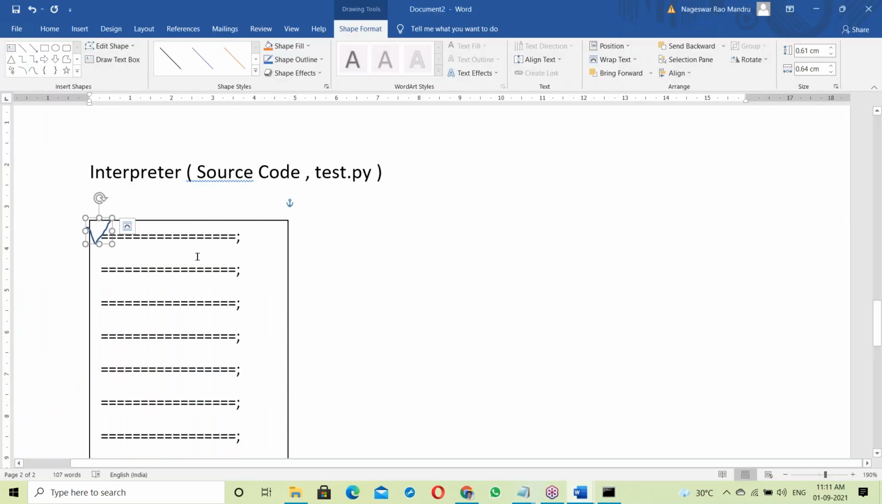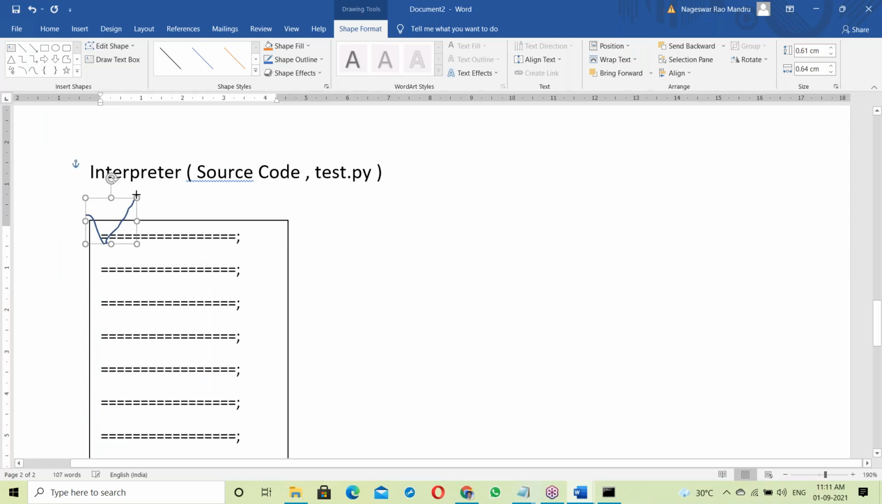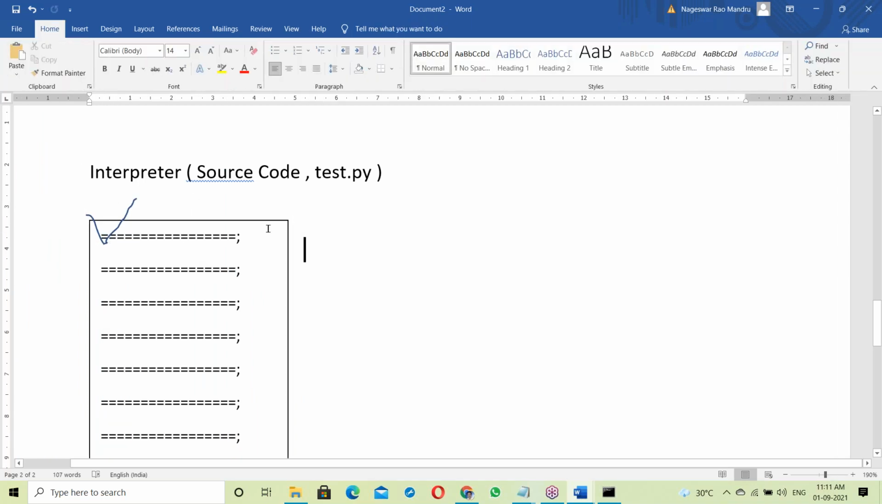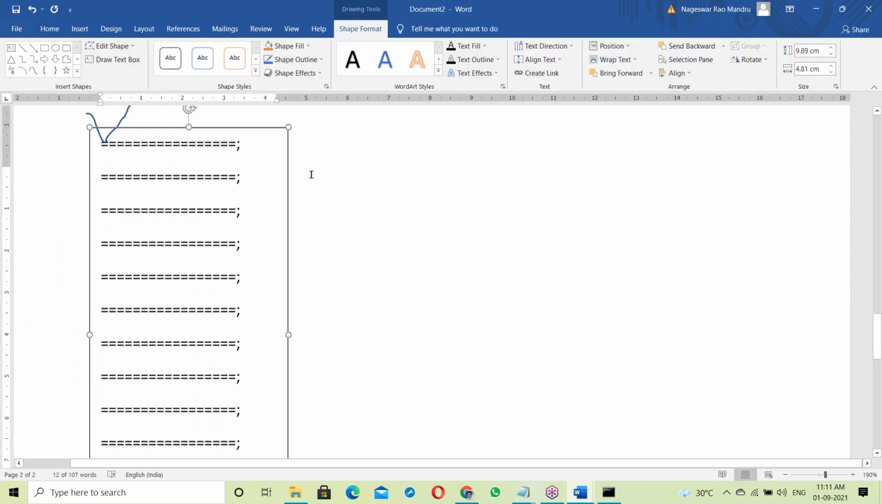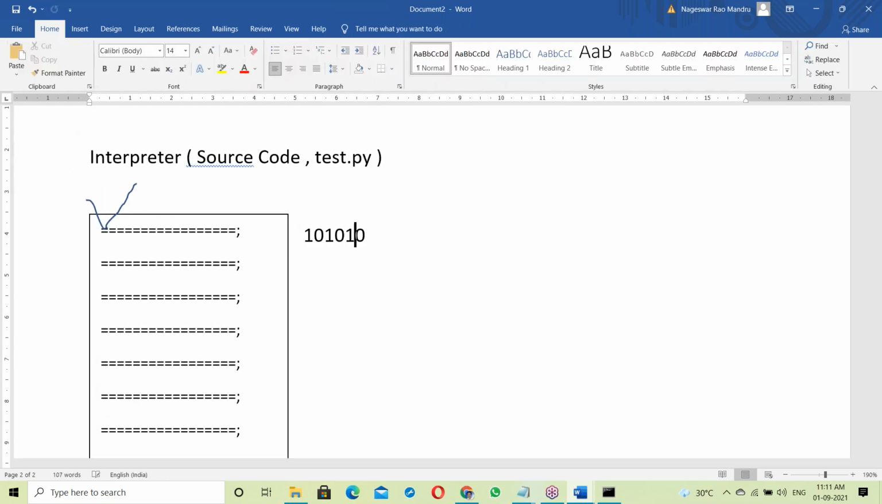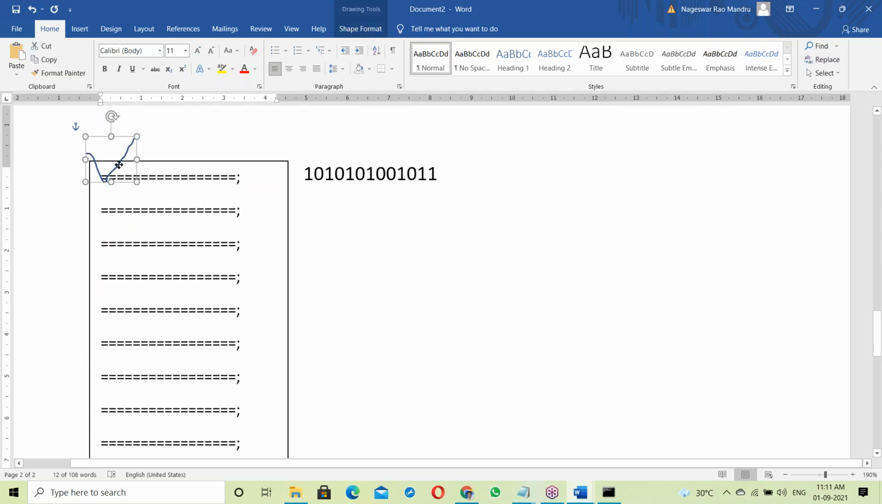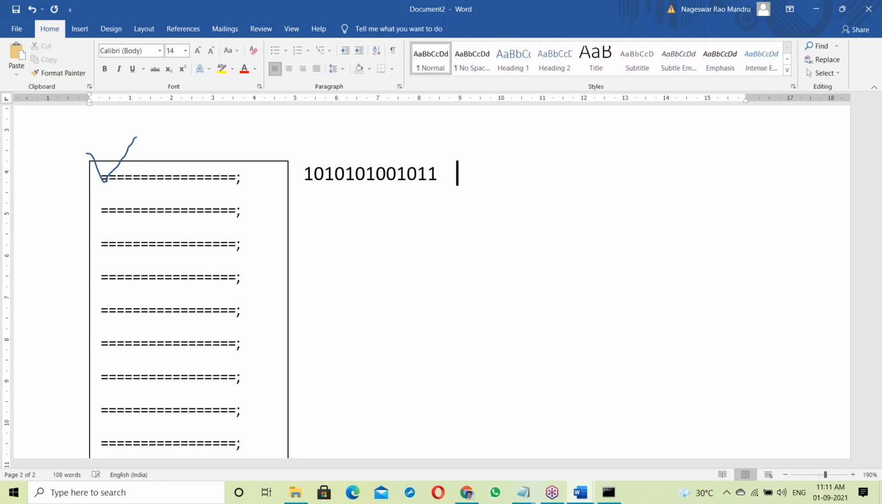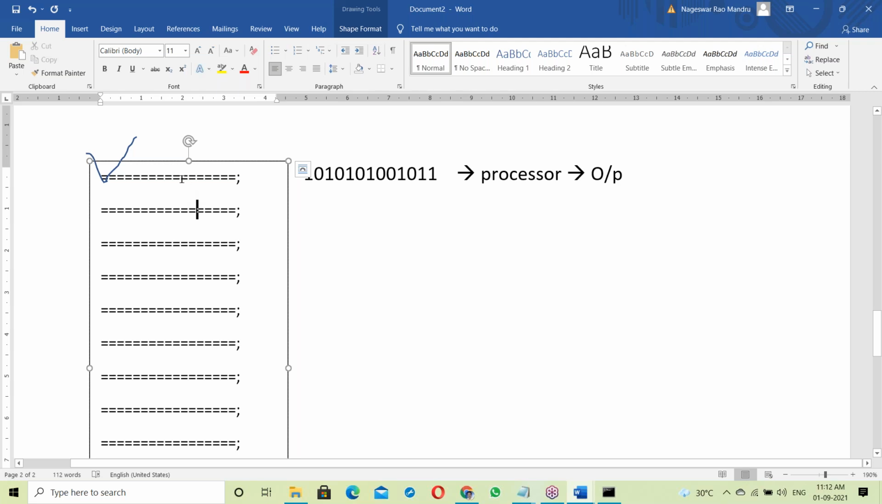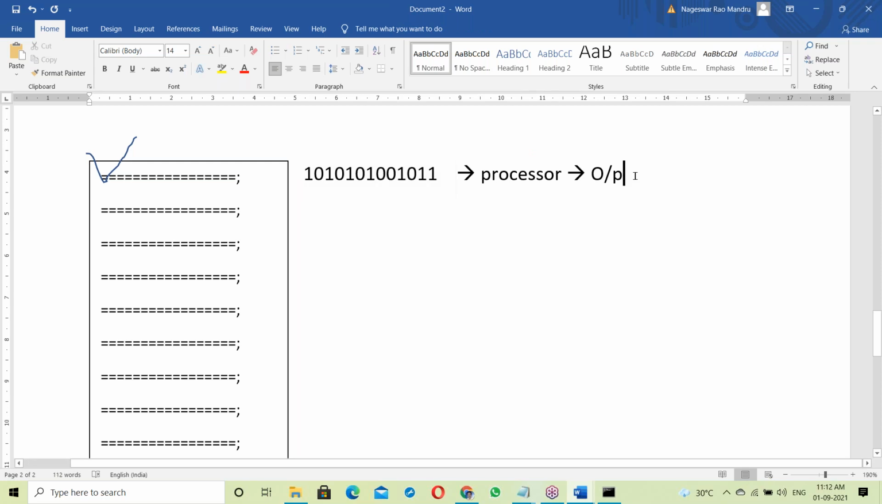Okay, see here how it's working. Checking for the first statement. Suppose the first statement is correct. It immediately converts into binary code, zeros and ones format. Okay, the first statement is correct and converts into binary code. After that, it is submitted to the processor, generating output.